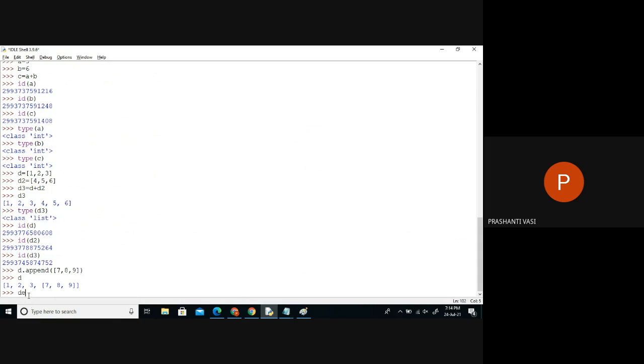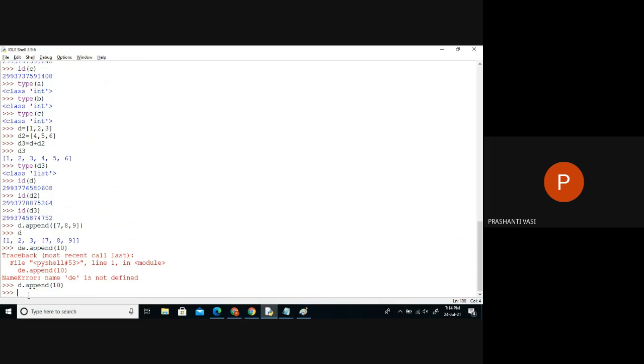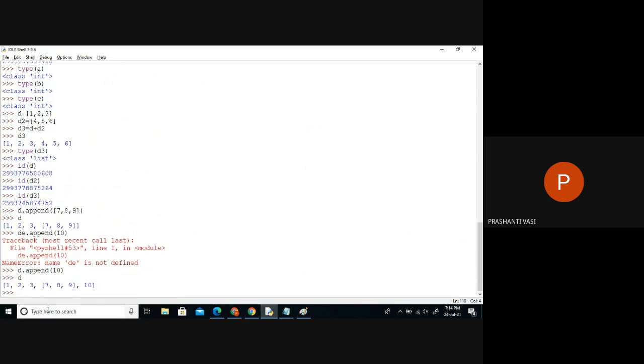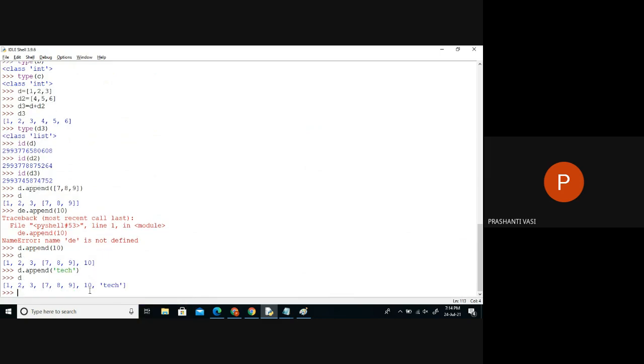This is different than this one. You're adding this, it is one item only. This is adding one single item, one integer object. I can add anything in the collection. In the list, I can add anything. Now I added which item? String item.